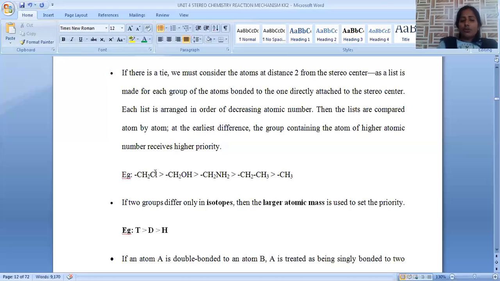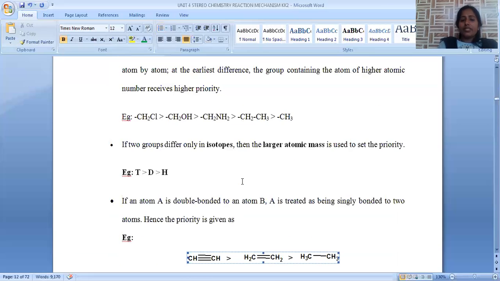So here we have CH2Cl. Chloro group will get higher priority compared to oxygen. Here oxygen is directly linked, here nitrogen is directly linked to carbon, and here carbon is linked. That's the reason why we are arranging all in descending order: chloro has higher atomic number compared to oxygen, compared to nitrogen, compared to carbon, and here we have hydrogen on this carbon atom. So this will be the priority order of the second atom if the first atom is same for all the functional groups. Again, we are following atomic number. As the atomic number increases, priority order will increase.